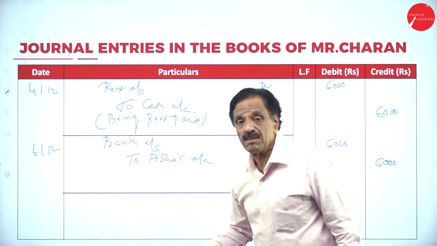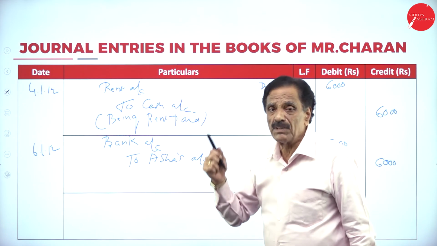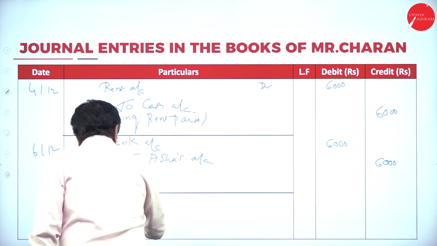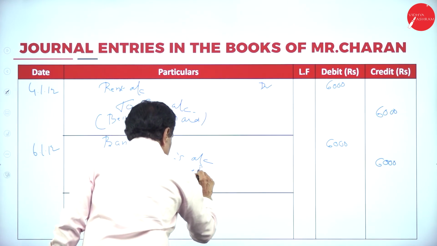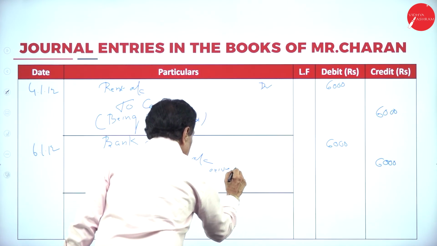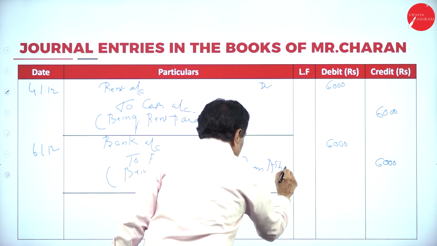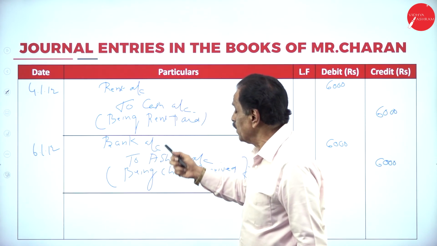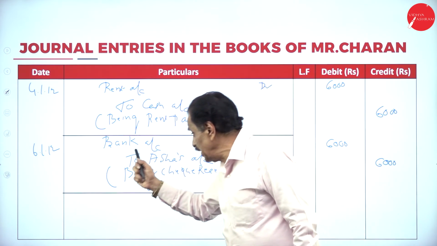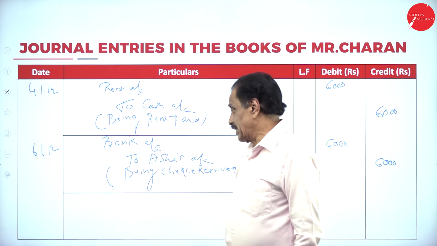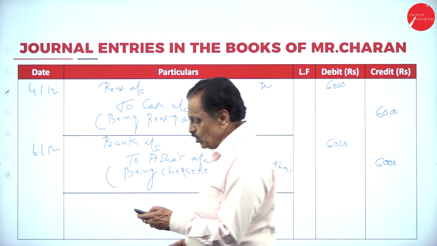6/1/2012, we receive a check, instead of check, we write bank account, rupees 6,000 from Asha, to Asha's account. What's the journal entry? Pass bank account debtor to Asha's account. What do you mean by that? We receive the money from Asha. Being check received from Asha. We receive a check from Asha to the extent of how much money? 6,000. Bank comes under personal account, debit the receiver. What's the entry? Bank account debtor to Asha's account. We'll move on to the next one.